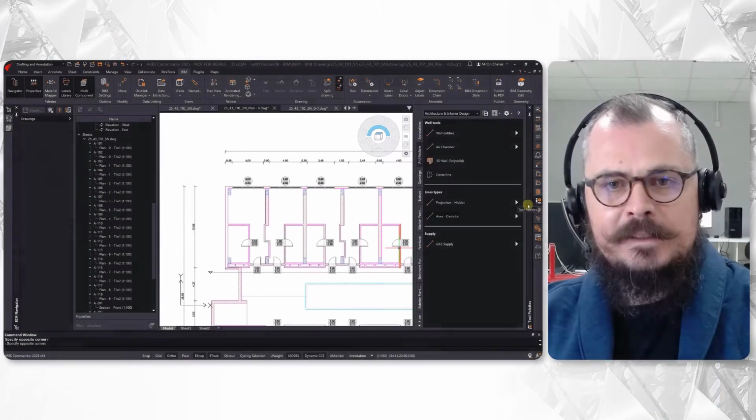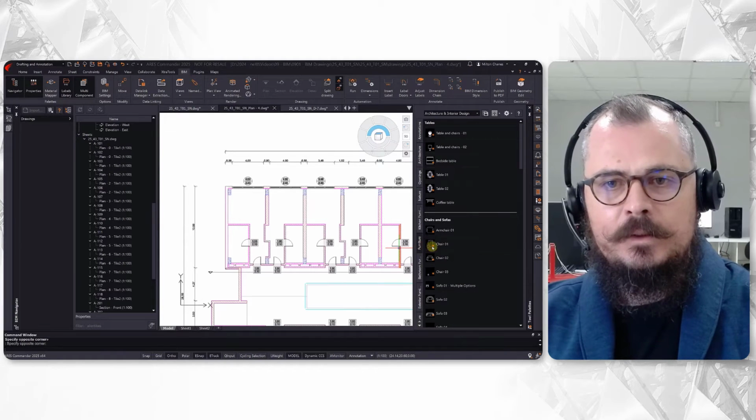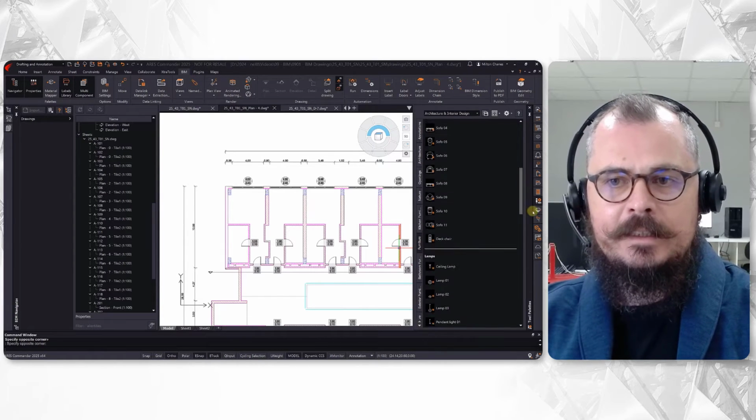And for this task, I invited a special guest. I asked Luis to join us and show in particular how he has been using dynamic blocks to speed up the process. Hi, Luis. Oh, hi everyone. So to finish this project, I used two palettes to quickly insert dynamic blocks into the drawing.